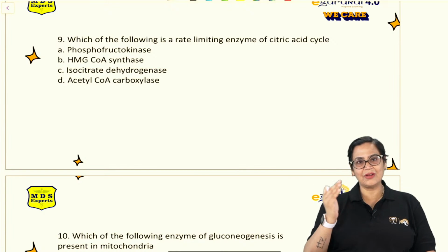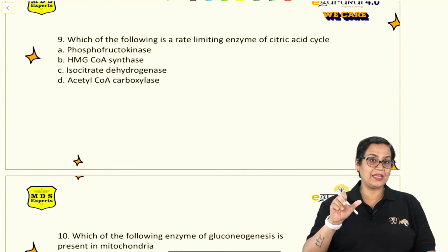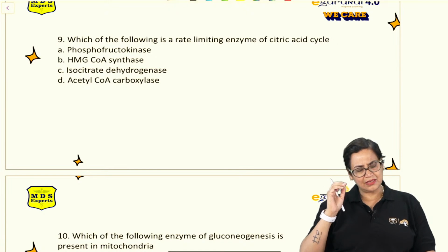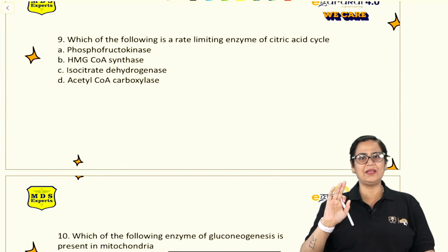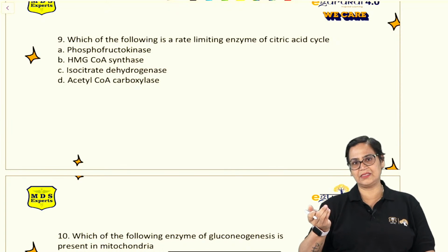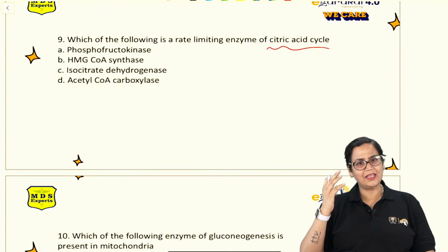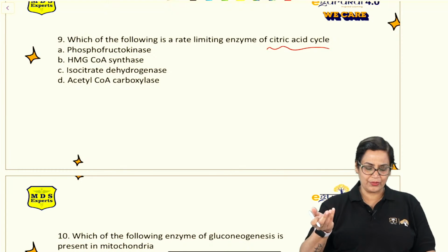On the right hand side, you can write the rate limiting enzymes or the rate committed enzymes. Because every year, one question is definitely asked on either the rate limiting enzyme or the rate committed enzyme. So here we are talking about citric acid cycle. So if you have that chart, you can jolly well answer the question.